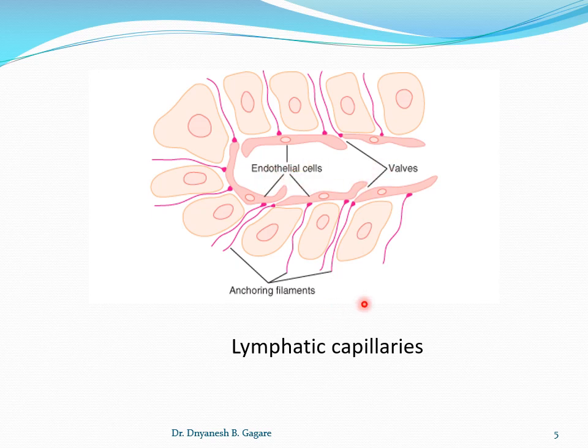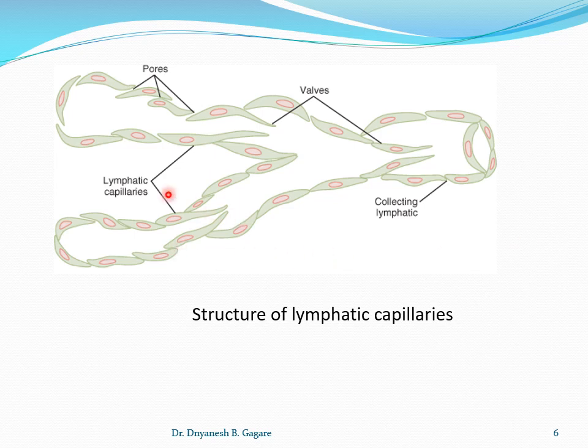Okay, so this is a simple structure. There is a flow from outside to the inside. Okay, and in this way the lymph is formed. So, formation of lymph. In this diagram you can see how these capillaries have different segments. Capillaries come together, and these are the walls.